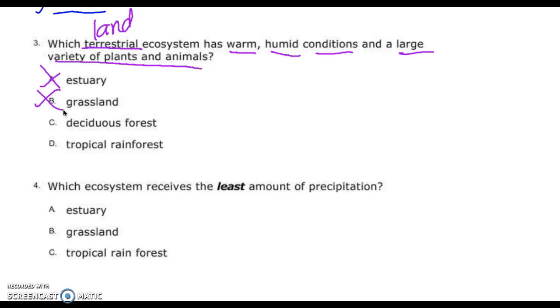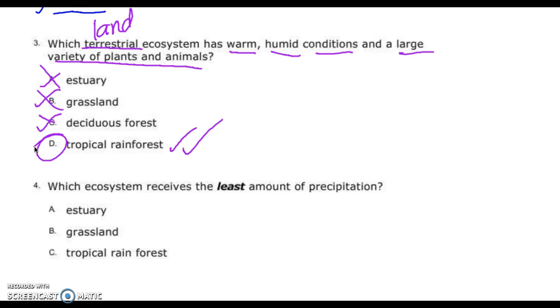Is a deciduous forest always warm and humid? No. Trust me, I stayed after chopping down trees like last week. It was definitely warm and humid in the deciduous forest, and there were lots of animals, but it's not always. Is it always that in the rainforest? Yes. Do they have a large variety of plants and animals? Yes. Do you see how rainforest is the better of the answers?